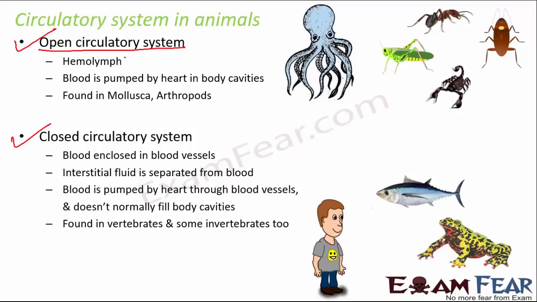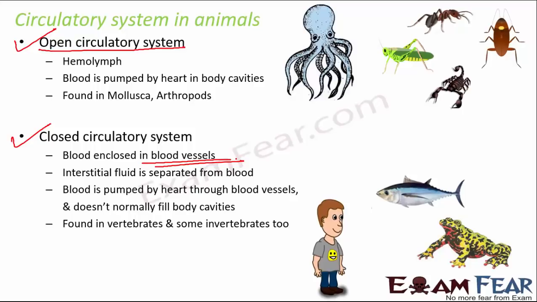Whereas in the closed circulatory system, the blood is not lying just like that inside our body. It is enclosed in blood vessels. So we have the arteries, the veins, the capillaries, which are basically the blood vessels which carry blood. Here the blood is enclosed in vessels. And here also the interstitial fluid, the fluid which is present in between the organs, is separated from blood, because blood is confined within vessels. They are confined within tubes.